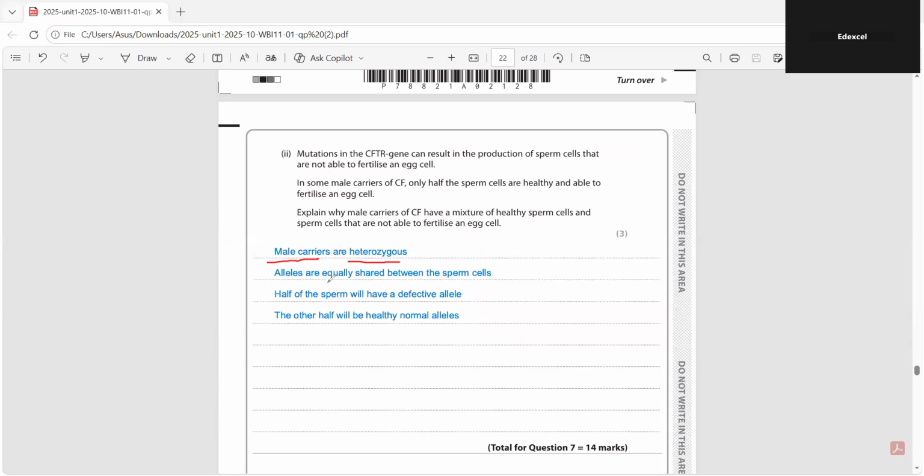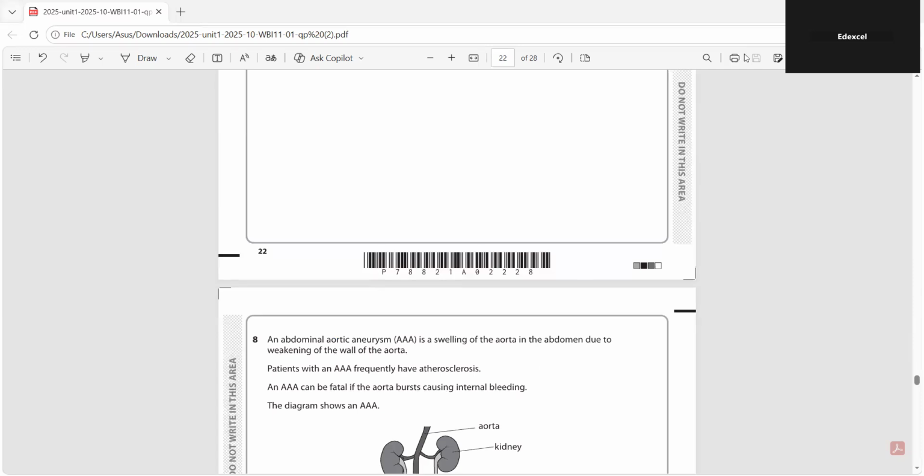The alleles are equally shared between the sperm cells. So it's always equally shared. Half of the sperm cells will have a defective allele and the other half will have the healthy normal alleles. So that's the reason that you have to write for this question. So that's all about question number 7.